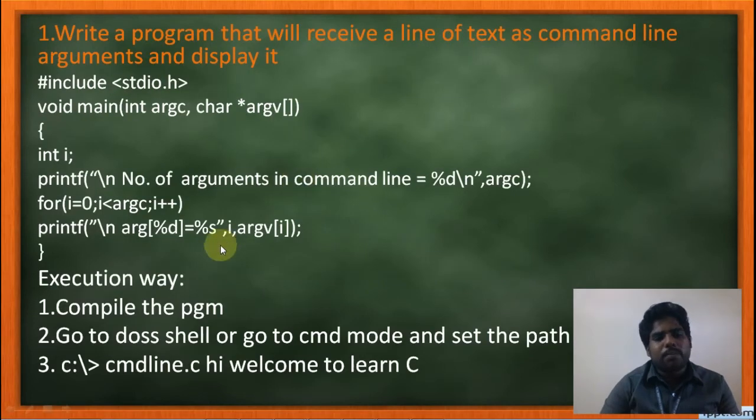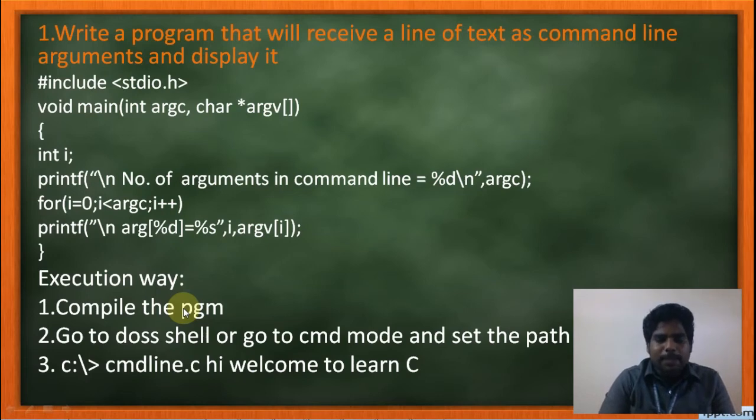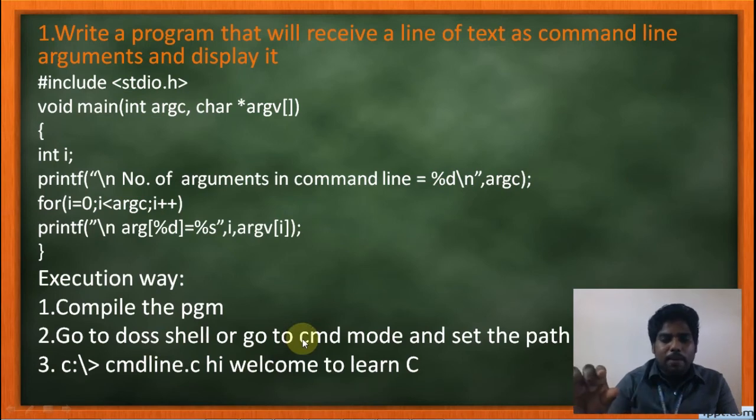First I will explain how to execute the command line argument. First you have to write the program in Turbo C. After saving the program, compile it. After compiling, in the File option, there is one option called DOS Shell. You can select that. Otherwise, you have to come out of Turbo C and just press the Windows button plus R. Then the Run command will be displayed.